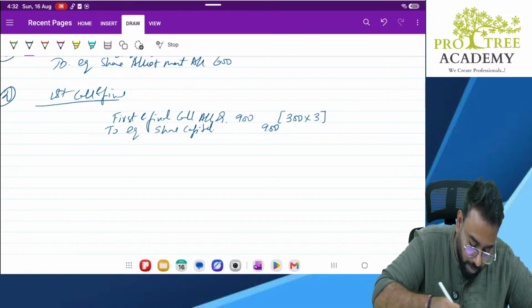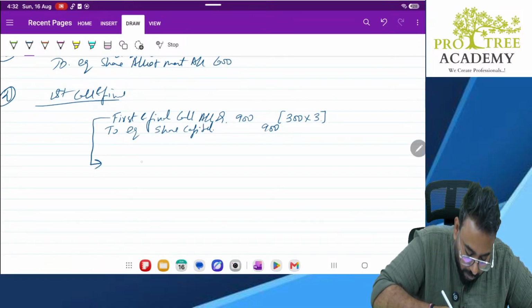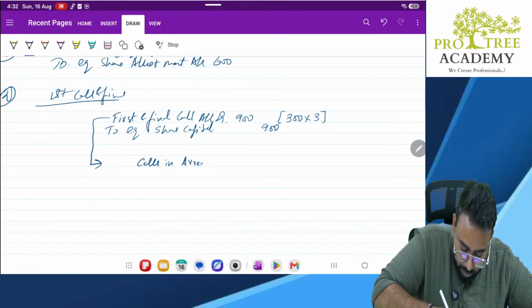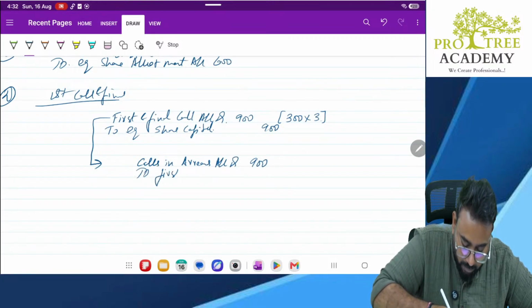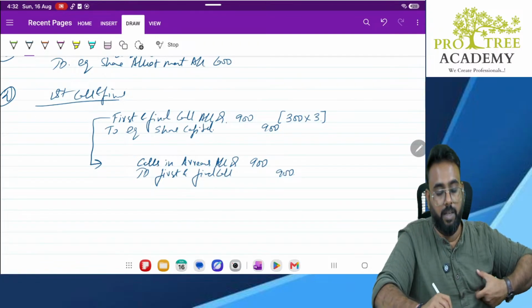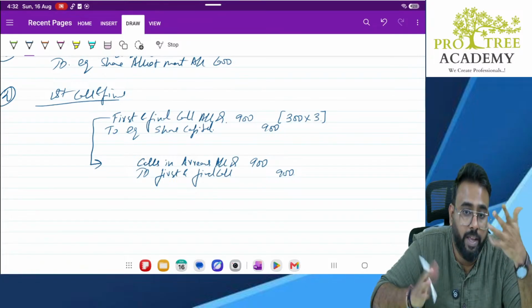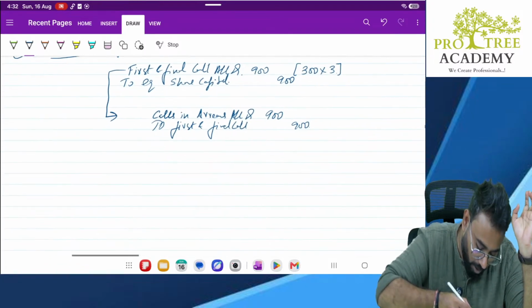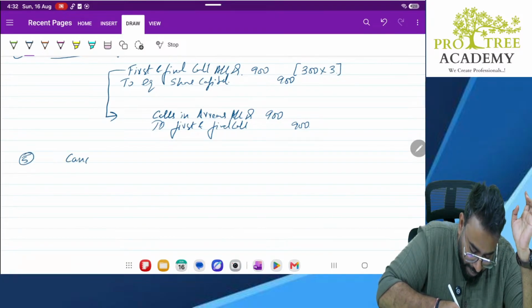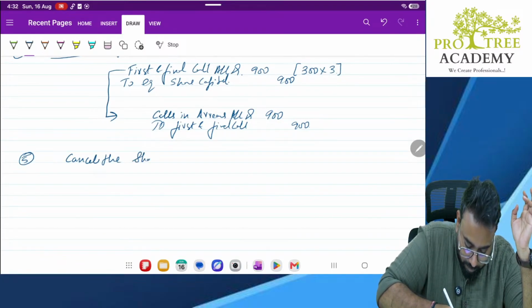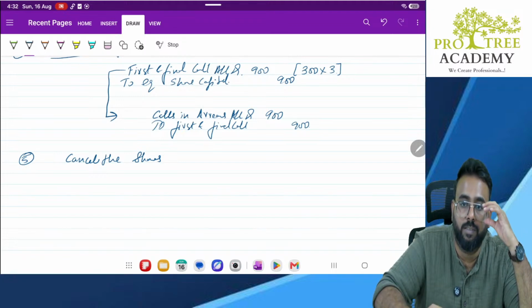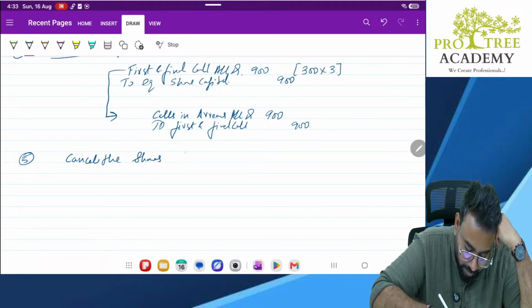Why? Because we are not receiving the money. So what will I do? I will transfer this first and final call account to calls in arrears. So calls in arrears account debit 900 to first and final call 900. Clear? Okay. Now what happens? I kept on calling them, asking them to pay. They are not paying. So what will I do? I will cancel the shares.